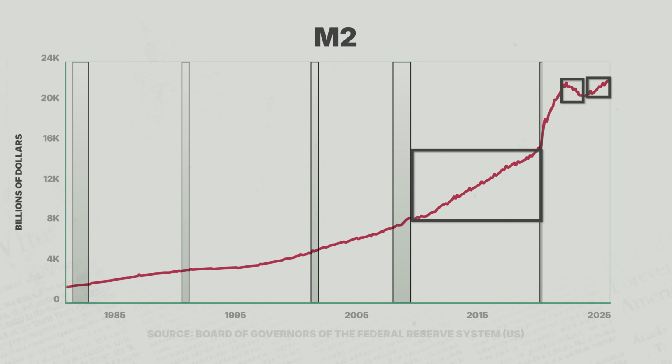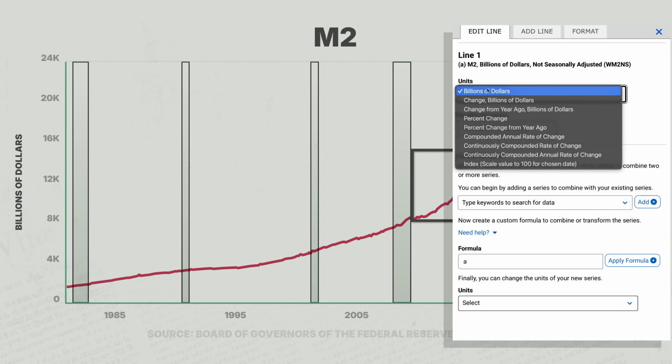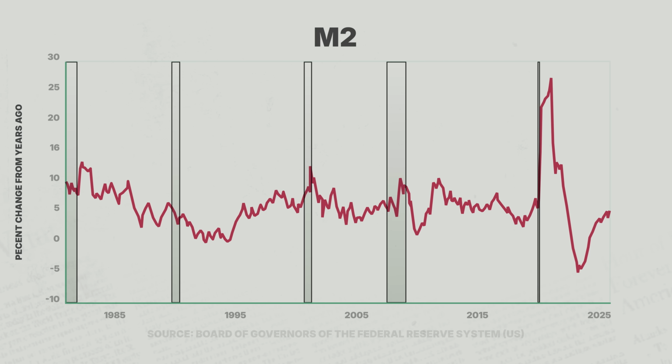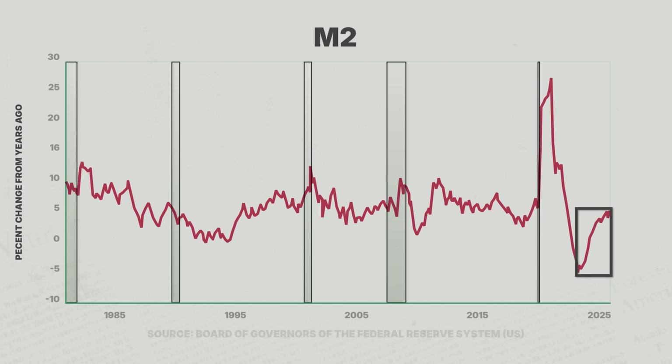And if you go to the Fed's website and you look up this chart, it is WM2NS, that is the M2 money supply. And then you click edit graph. And instead of showing the total number, the billions of dollars in the money supply, you change it to percent change from a year ago. Now you can see the rate of change in the actual money supply. And yes, the money supply was shrinking. The rate of growth was negative for a brief period of time, but it is now growing at a rate of 4.4%, and that is annual. The percent change in the money supply from last year at this time to right now is 4.4%.